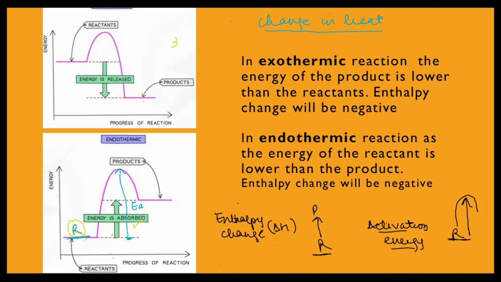The activation energy is the amount of energy needed by the reactant, so its arrow always starts from the reactant level up till the hump. This energy is required to break the reactant bonds so that they can transform into the products.